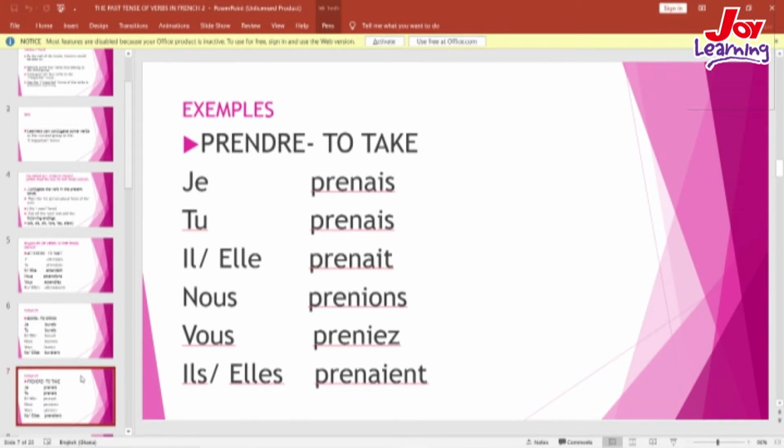So we will have je prenais, tu prenais, il prenait, elle prenait, nous prenions, vous preniez, il prenait, elle prenait, which means I was taking, you were taking, he was taking, it was taking, she was taking, it was taking, we were taking, you were taking, they were taking, they were taking.